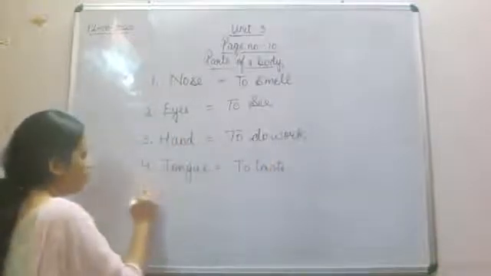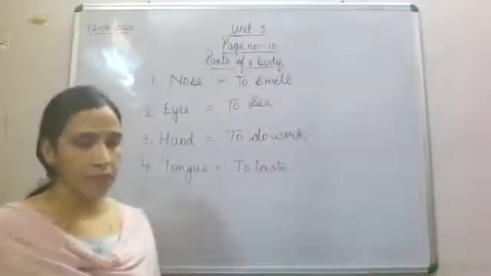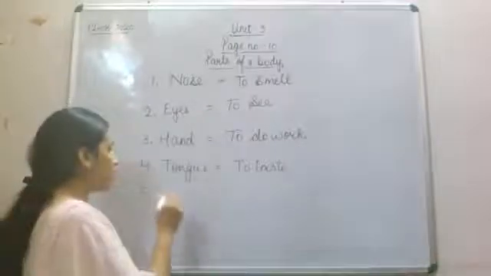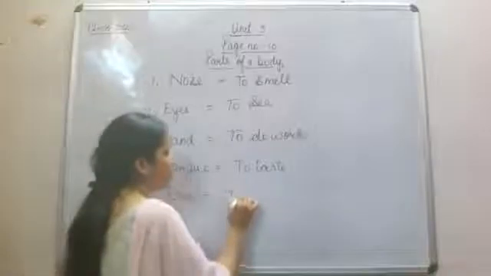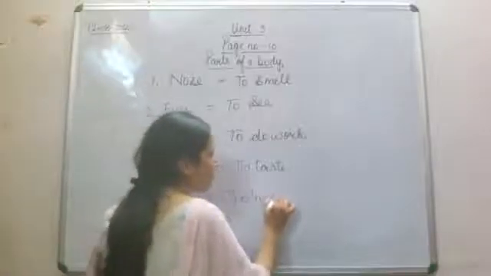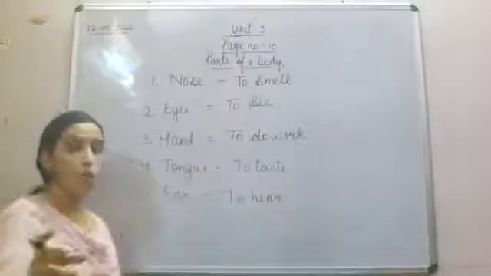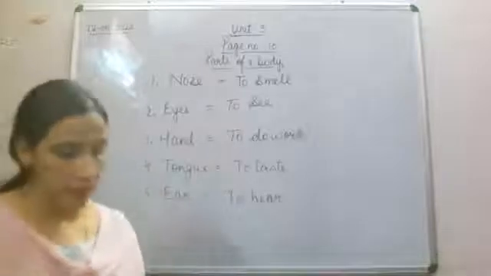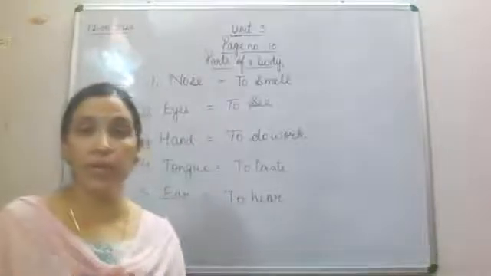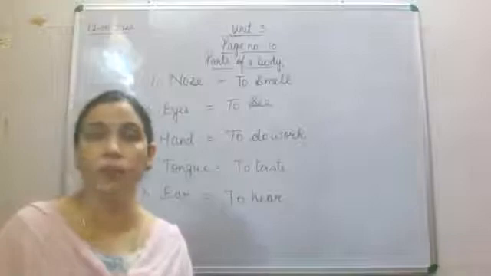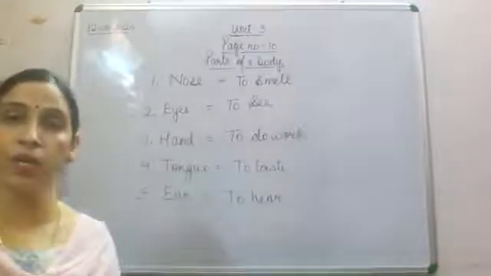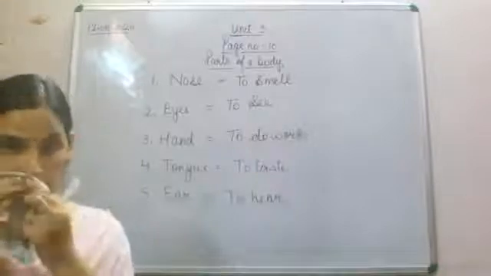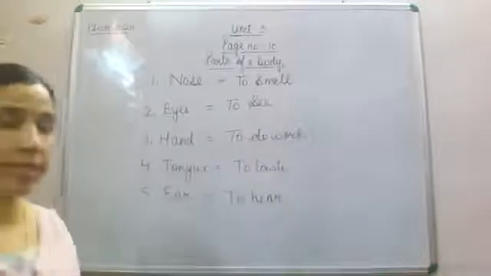Now number 5 is what? Ear. Now ear is used to hear, which I have told you. That's why I have told you all the 5 sense organs before starting this exercise. Because in this exercise we are going to use all these 5 sense organs.